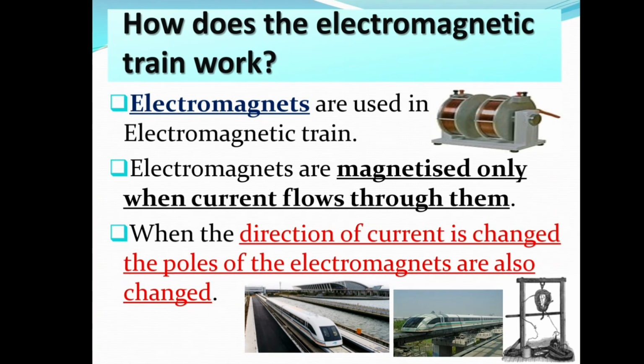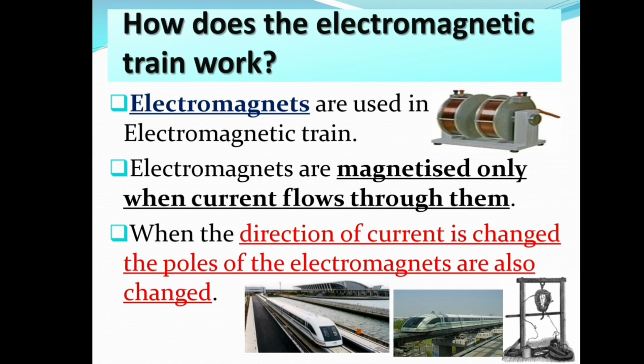Electromagnets are used in electromagnetic train. Electromagnets are magnetized only when the current flows through them. When the direction of the current is changed, the poles of the electromagnets are also changed. What kind of magnets are used in electromagnetic train?